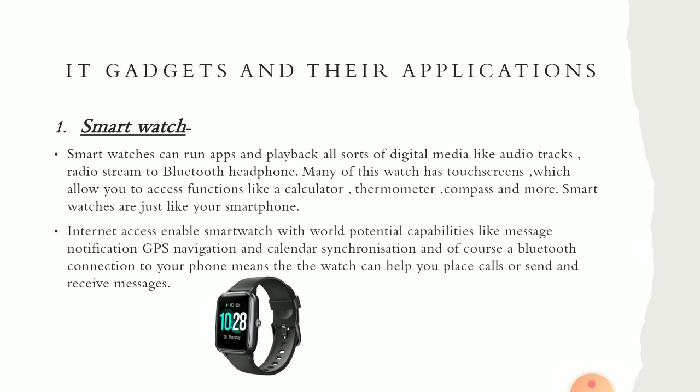So you can message, you can navigate through GPS, you can synchronize calendar, you can also connect through Bluetooth to transfer files, you can call, you can send and receive messages. So this is the first gadget that can be used like a computer.